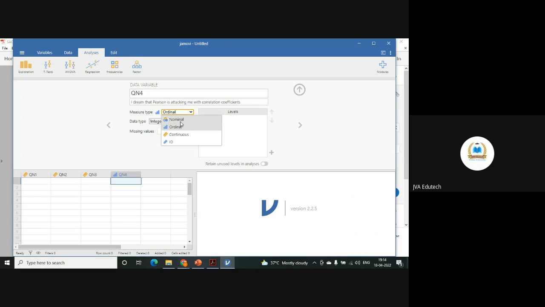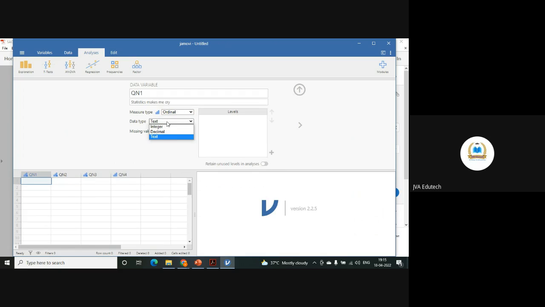So here you will find nominal, ordinal, and continuous. If it is continuous, it is either an interval measurement or a ratio measurement. Otherwise, if you are taking ordinal data, then you have to specify ordinal. If you are taking nominal data, then you have to specify nominal. I think this one was taken as continuous. No, it is ordinal. This one is also ordinal, and this one is also ordinal.